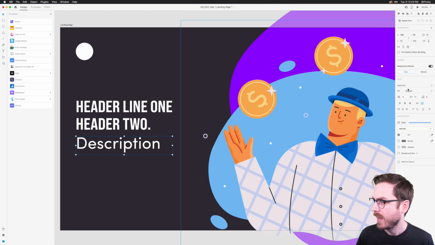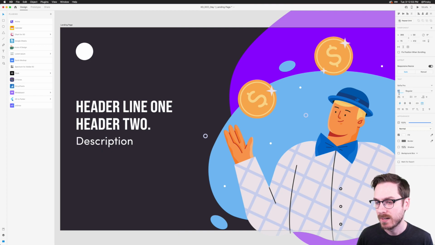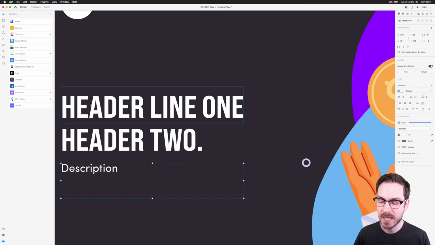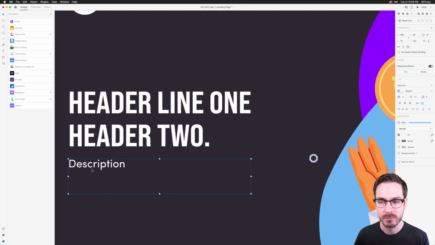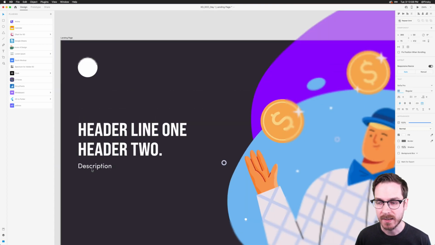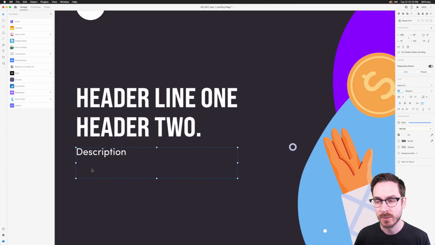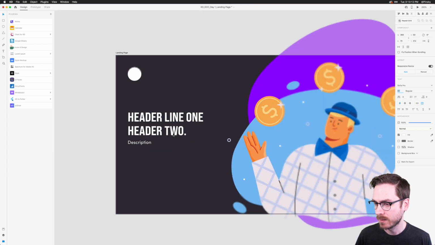There we go. And I definitely want this a lot smaller. Now, the reason I'm not using Babis for that is, a display typeface like this, if you were to use it for a description, it's going to look very small. It's going to be a little bit hard to read. It's just not going to feel right. So I want to go for something a little bit more traditional for an area like this.